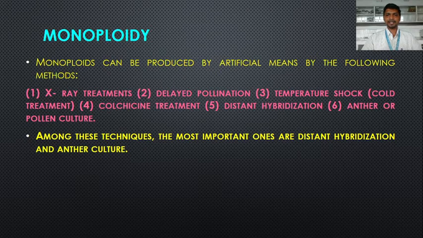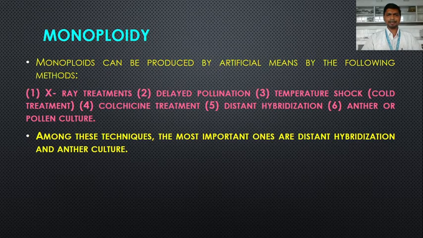Distant hybridization: the hybridization takes place between species of the same genus, interspecific hybridization, which is also called distant hybridization. Anther or pollen culture: by using tissue culture technique, the anther or pollen culture is carried out.